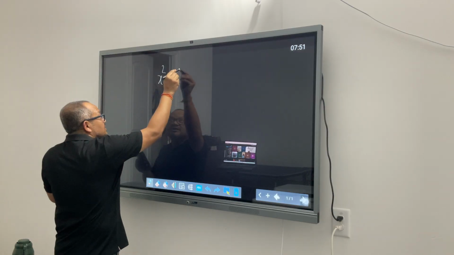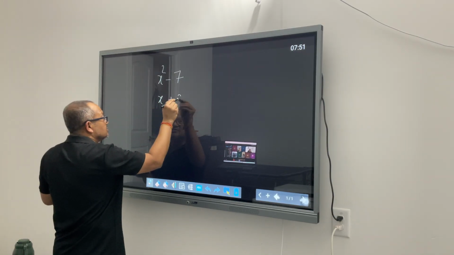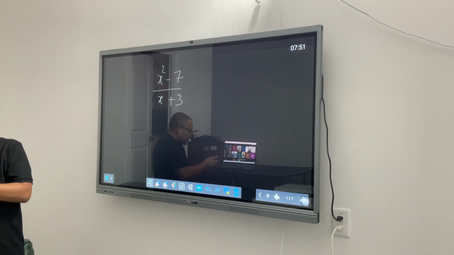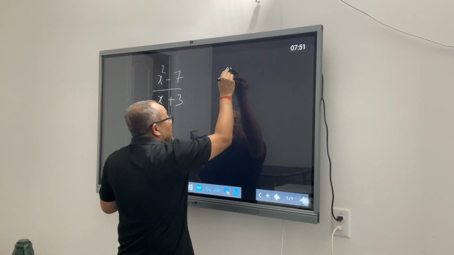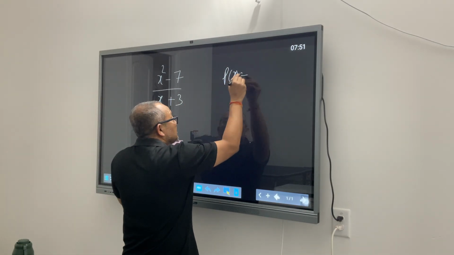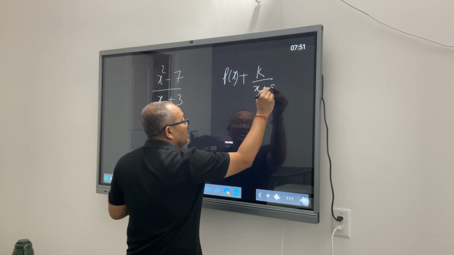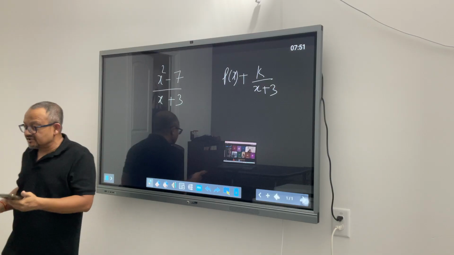x squared minus 7. This is the last problem probably for the day. Let's see how you guys are solving it. This says divide the polynomial and should be in the form of p of x plus k by x plus 3, where p is the polynomial, k is an integer.